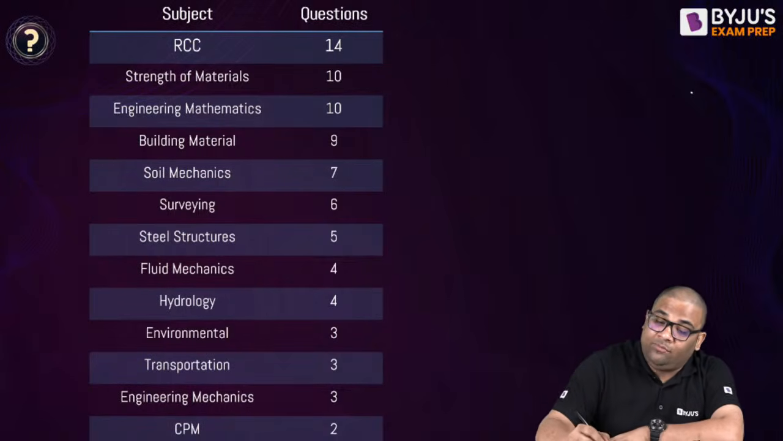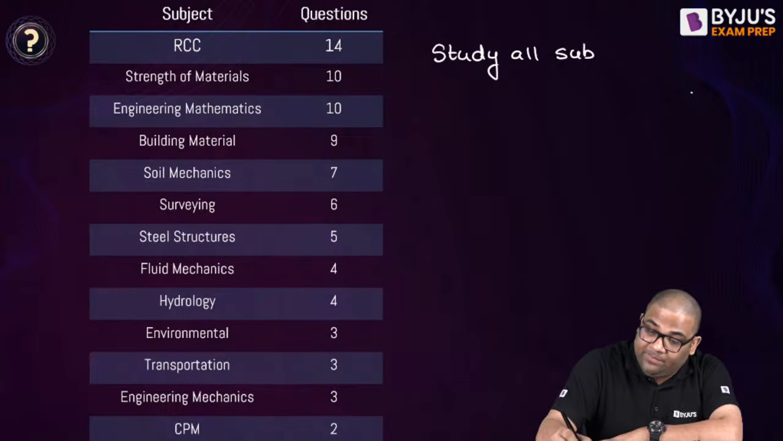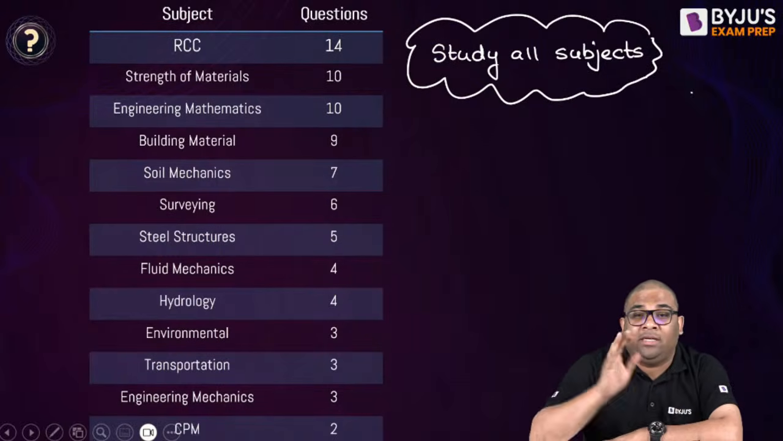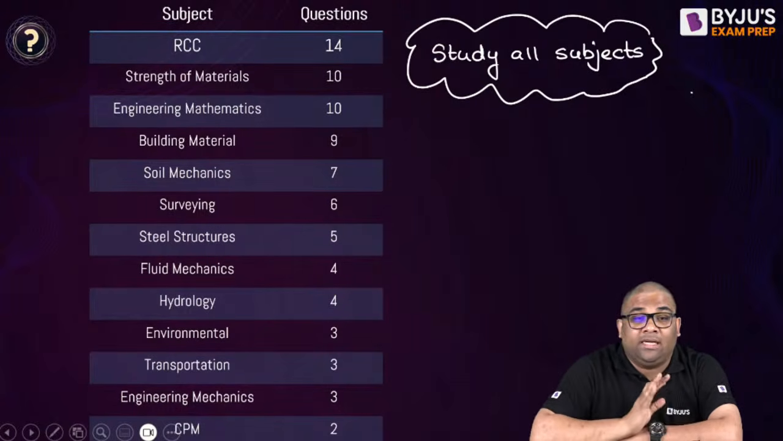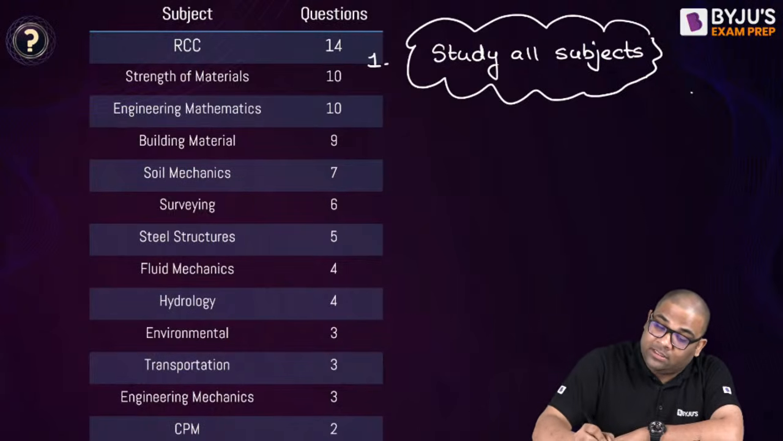So my suggestion will be to study all subjects. You cannot skip any subject because you don't know what question they will ask from where. Anyhow, there are only 70 questions, because 10 questions will be mathematics. Therefore, you have to study all the subjects. Yes, study all the subjects. That is my first advice. Second, you can do ESE